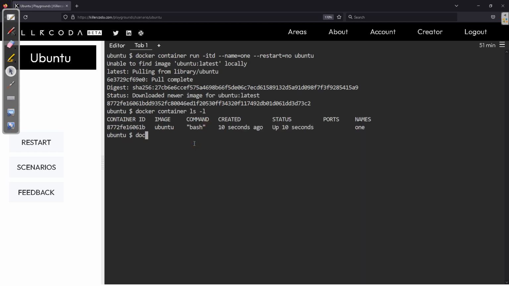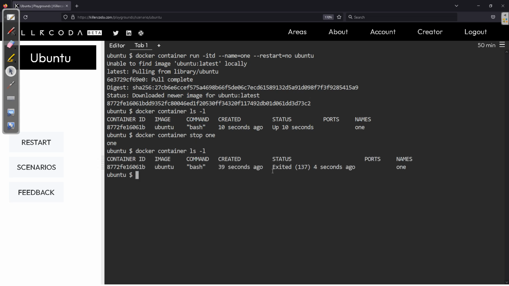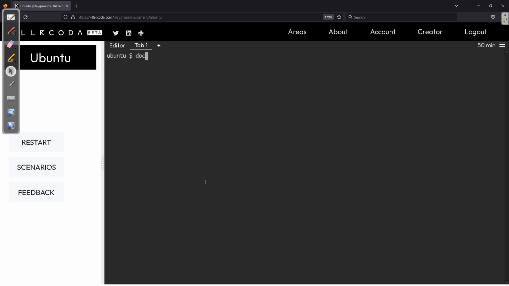Now we manually stop this container with the name 1. Ideally this is a situation where it should not restart. It is simple, that is the default nature. When we do this, you can see it is exited. It is not going to restart. Let's see the second scenario.